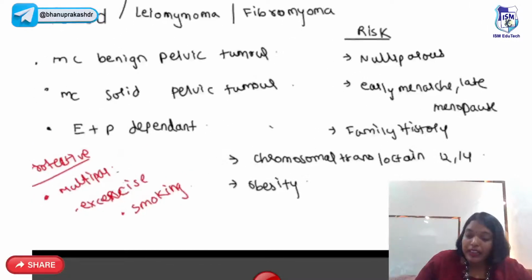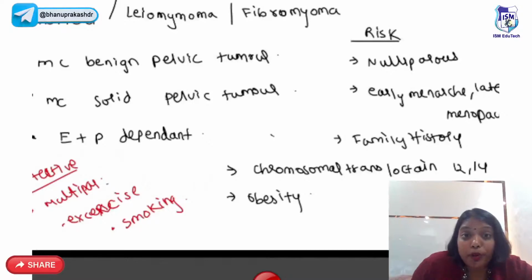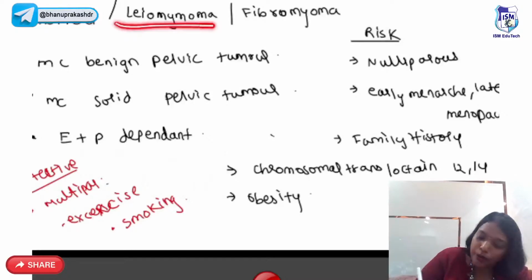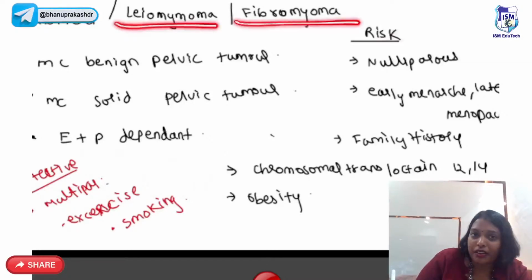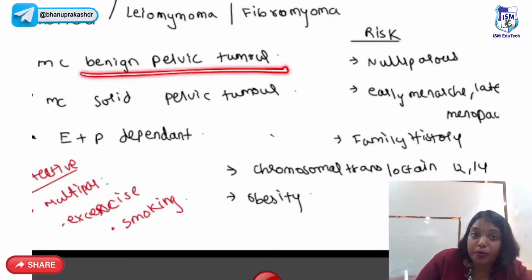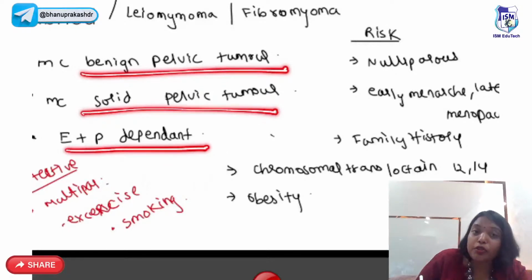The next very important topic is fibroid. Fibroid is also called leiomyoma or fibromyoma. This is the most common benign pelvic tumor. It is the most common solid pelvic tumor. It is both estrogen and progesterone dependent. Earlier we used to think that fibroid is only estrogen dependent, but later we found that it is both estrogen and progesterone dependent. It is more common in nulliparous women. There is a saying that the uterus which cannot bear a fetus consoles itself by bearing a fibroid.